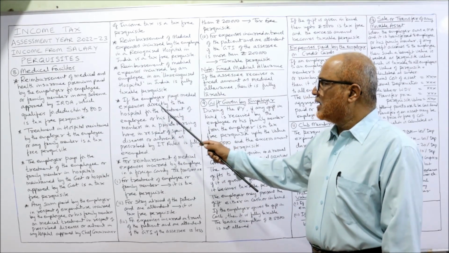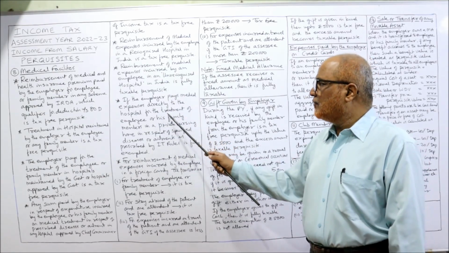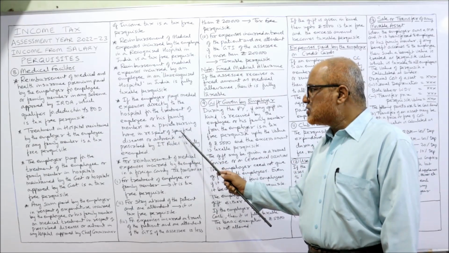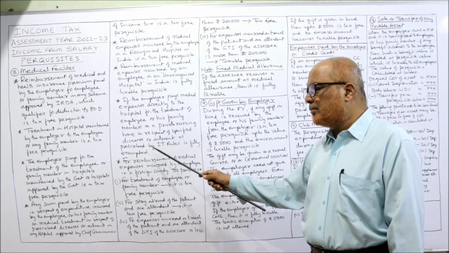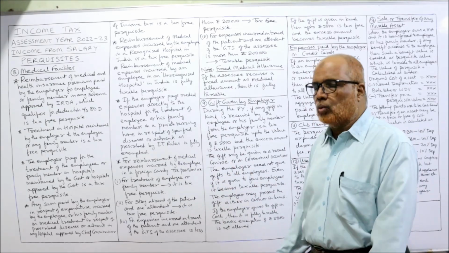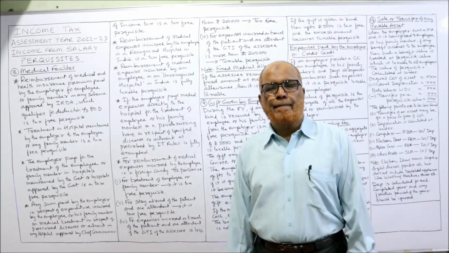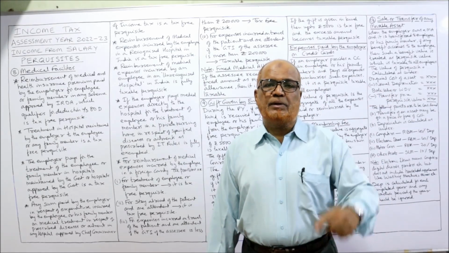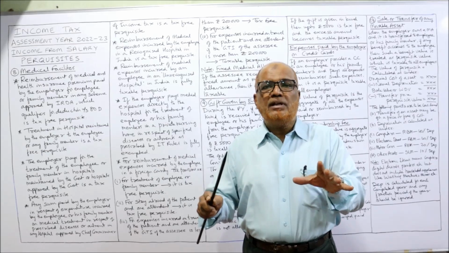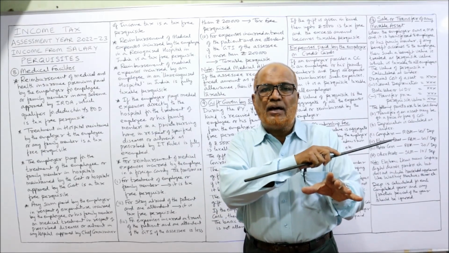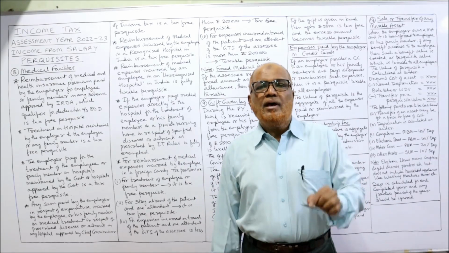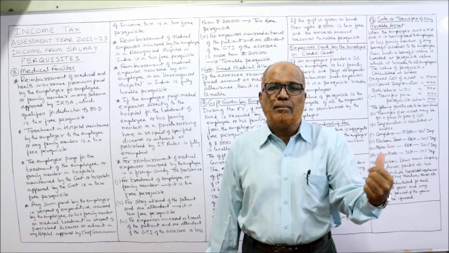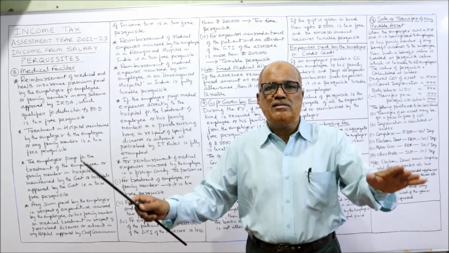If the employer pays medical expense directly to the hospital for the treatment of the employee or his family member in a private nursing home in respect of specified diseases or ailments prescribed by the income tax rules, it is fully exempted. Now remember, an employee is getting treatment in a private hospital, but the bill of the hospital is directly paid by the employer to the hospital, and the employee is suffering from the prescribed diseases given by the Income Tax Act. It is fully exempted.